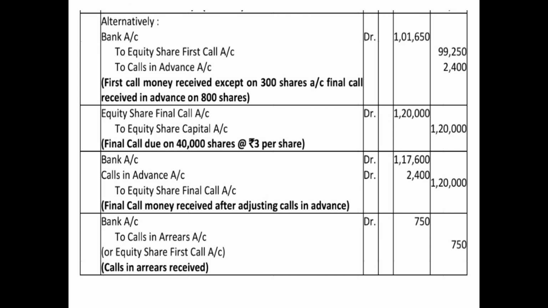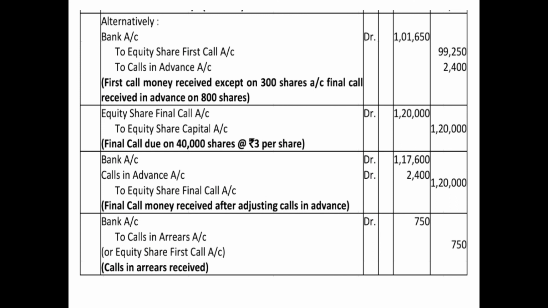Next entry is for final call due. Equity share final call due, that is 3 rupees on 40,000 shares. So equity share final call account debited 1,20,000, that is 40,000 into 3, to equity share capital account 1,20,000. And then you will pass the receiving entry.